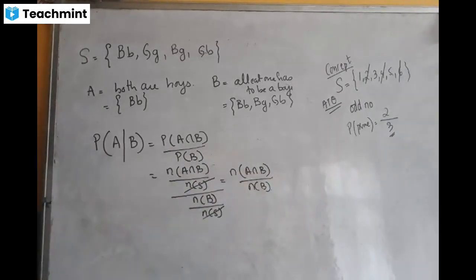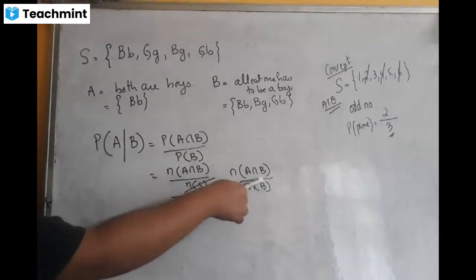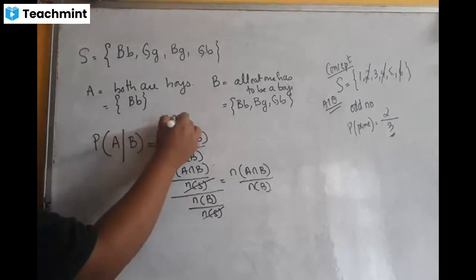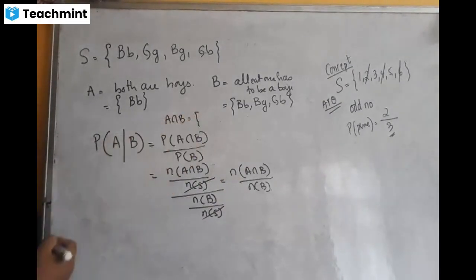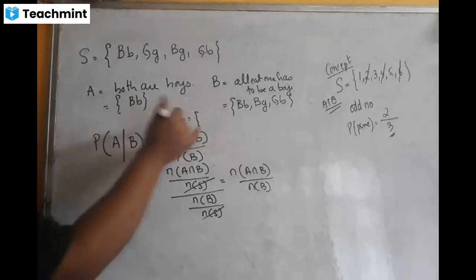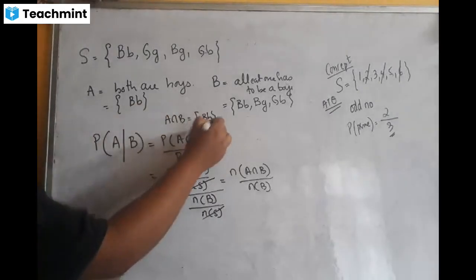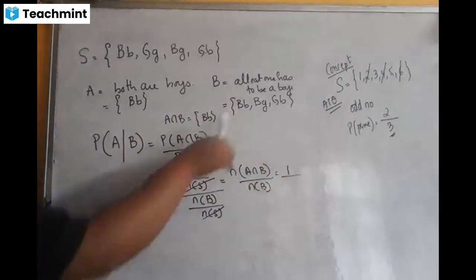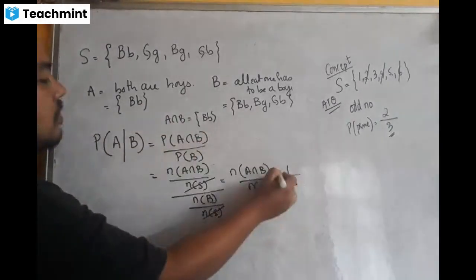So let me calculate what is N of A intersection B. N of A intersection B means number of elements in the set A intersection B. So here in A and B, how many common cases are there? There is only one case, boy boy. So 1 divided by N of B, how many cases are in B? 3, so 1 by 3.